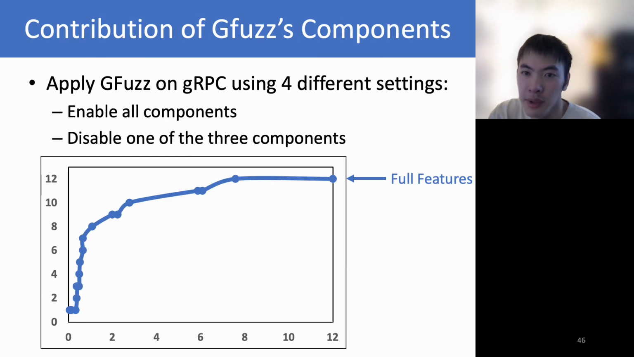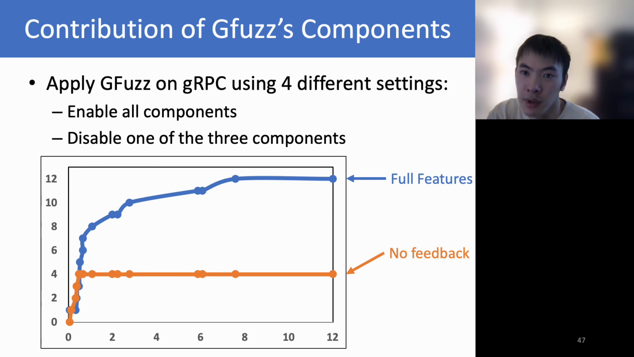To understand the merits of each GFuzz component, we run GFuzz on gRPC for 12 hours using 4 different settings. One setting is the full-featured version of GFuzz. The other 3 disable one component of GFuzz. The figure shows how the number of detected bugs changes over the execution time. The X-axis is the execution time, and the Y-axis is the number of unique bugs. First, the full-featured version of GFuzz detects 12 unique bugs.